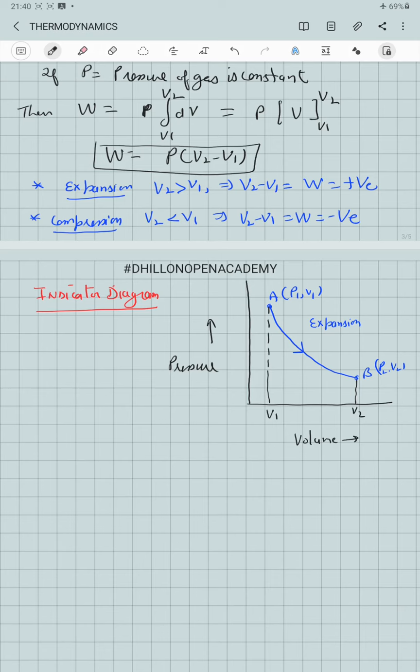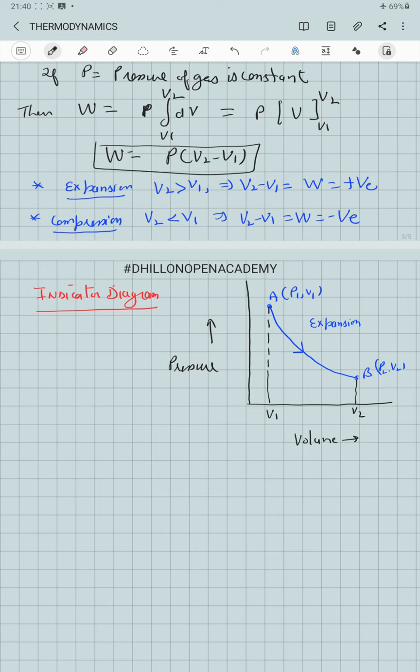So, a graphical representation of the state of a system with the help of two thermodynamic state variables, when the third one is kept constant, is known by the name indicator diagram.